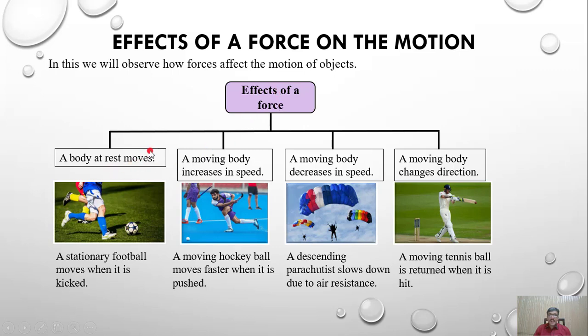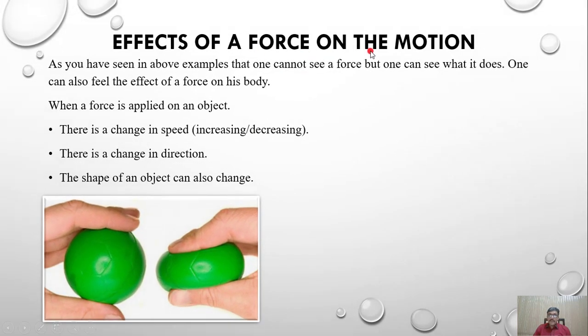So we can say that by force, these effects can occur: a body can start moving, a body can be in motion if it is at rest, a body can increase its speed, a body can decrease its speed, and a body can change its direction. These are the effects of forces on motion.